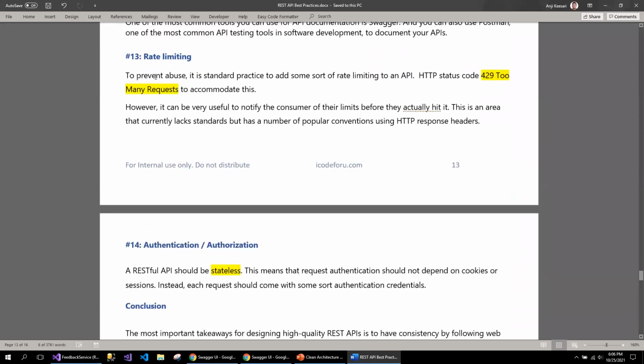The next best practice is the rate limit. This is something, for example, if you want to avoid somebody abusing your APIs and hitting them badly multiple times, since you are going to pay for the resources. To avoid that, this is something available out of the box in API management, which you can expose, or you can configure it inside the service itself, but that is a custom way of doing it.